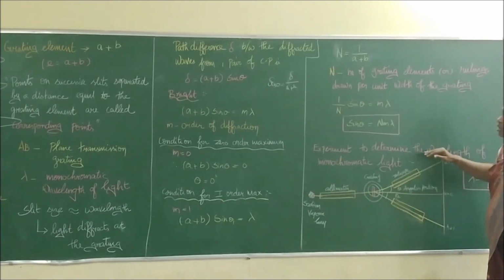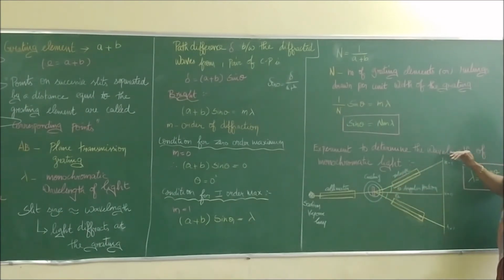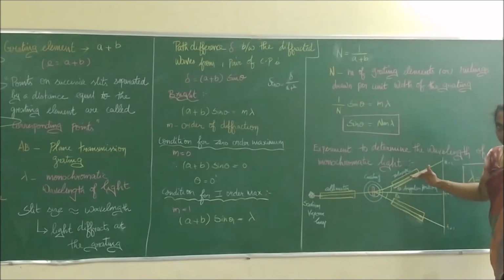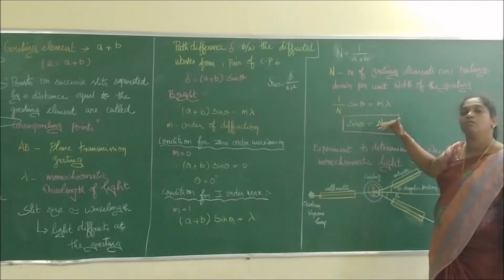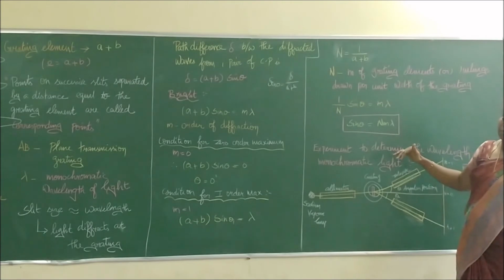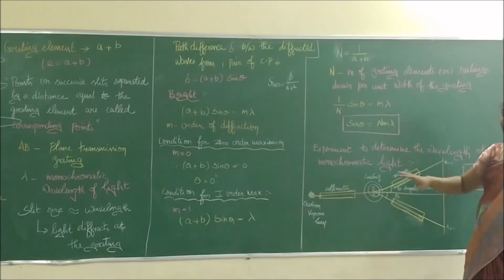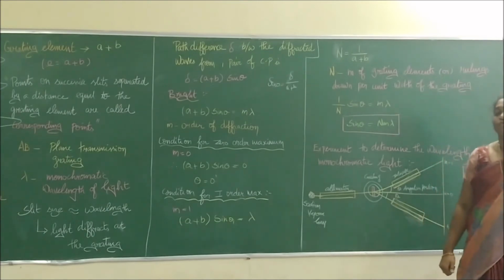When I move the telescope to one particular angle position theta, we will get the same set of maximum at that point. This brightness is somewhat less than the first one. We call that the first order maximum. We can get it on either side of the central maximum. If I move to some other distance, again we will get one order of the same split. We call that the second order maximum. Using a mercury vapor lamp, we can get visible colors, so easily it will help me to calculate the wavelength of different colors.